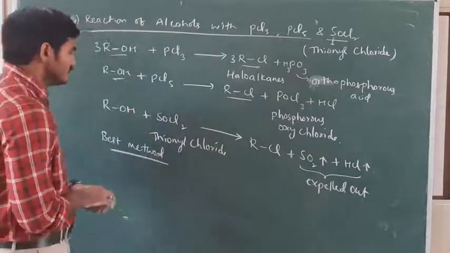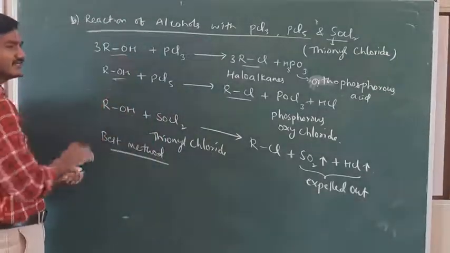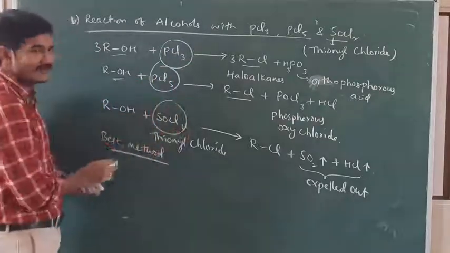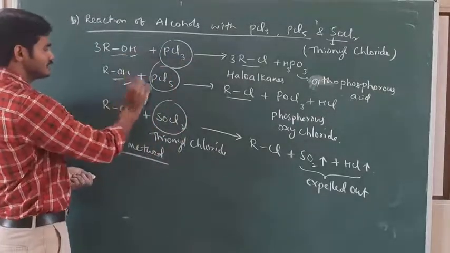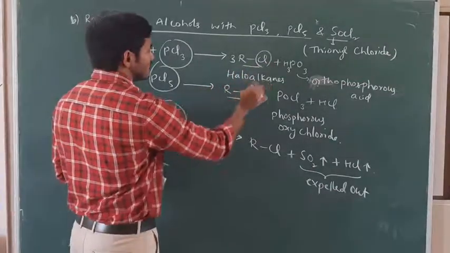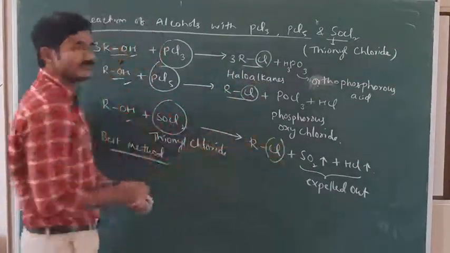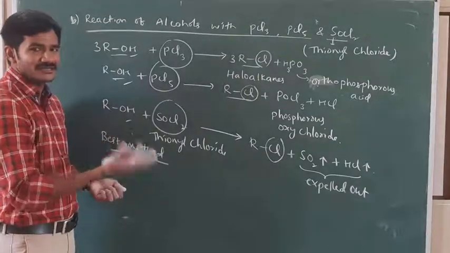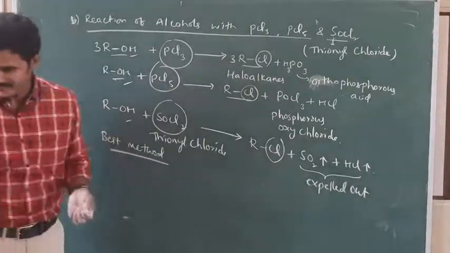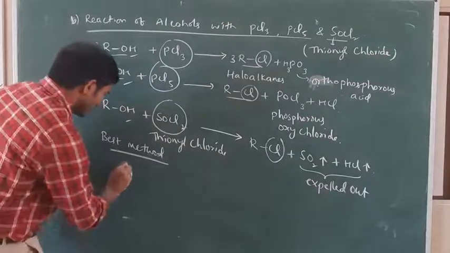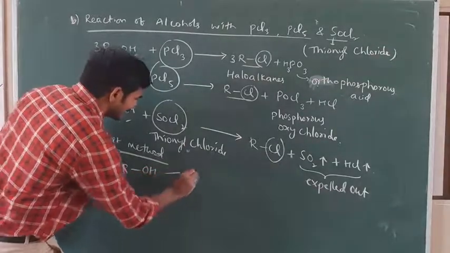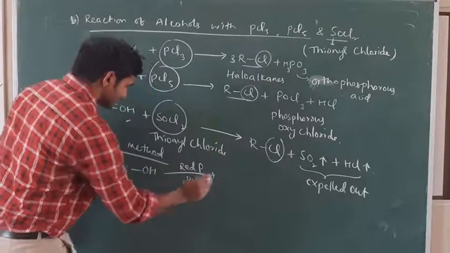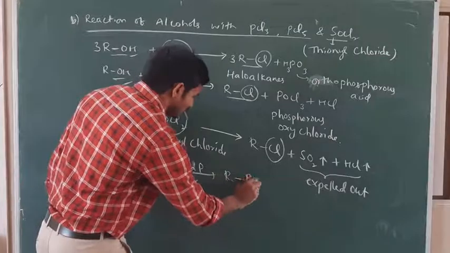Okay. So the basic common point among these three, PCl3, PCl5, thionyl chloride, is that they can replace the OH with halogen, chlorine, and form the chlorides. Suppose if you want to prepare the bromoalkanes or iodoalkanes, we can prefer some other reagents. That is, alcohols react with red phosphorus and bromine, we get bromoalkanes.